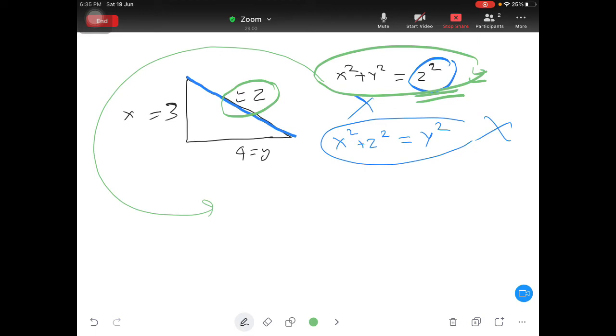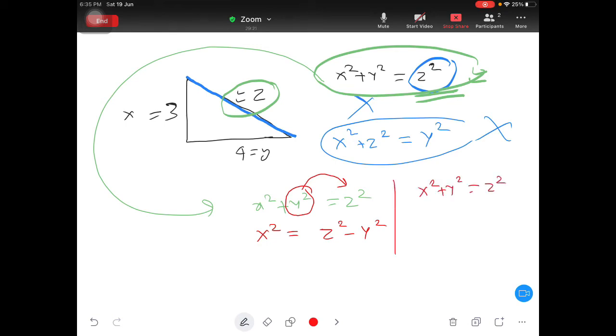You can rearrange the equation: x square plus y square is equal to z square. This is your main equation. Now you can shuffle this equation. I mean this part you can write this side, means x square is equal to z square minus y square. Or another way: x square plus y square is equal to z square, this x square you can write this side.